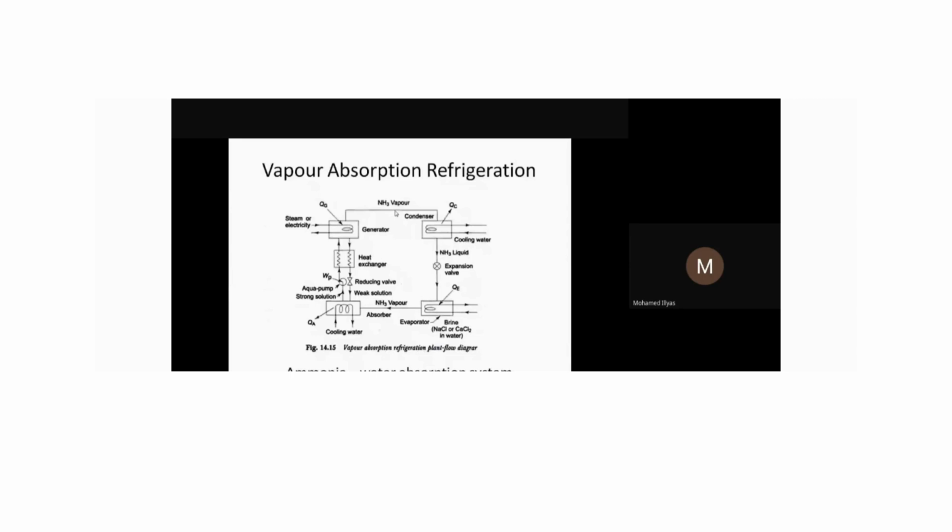Here we haven't shown it, but in the actual case, this will be passed through a rectifier. We'll allow this ammonia vapor to pass through. When it does, the water will get condensed. Water condenses, so almost 98, 99% pure ammonia will be passing through to the condenser. The water particles get separated, because when going through, the water would freeze. So ice would form. That's why we don't prefer water molecules in this. Only ammonia will be there.